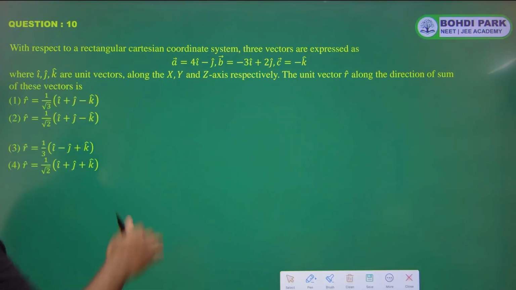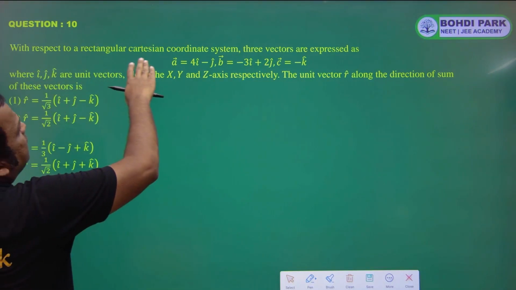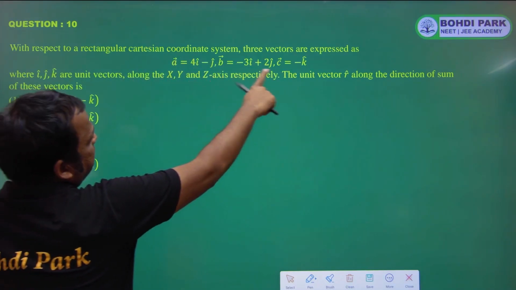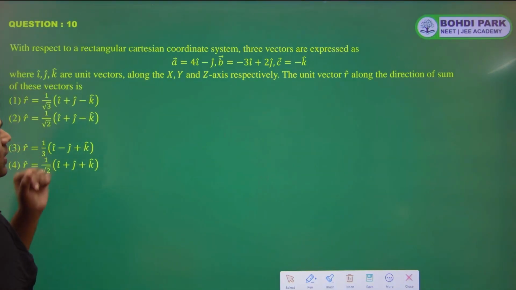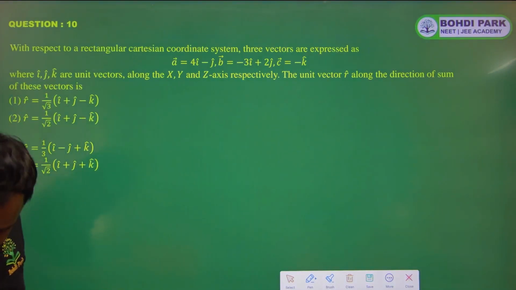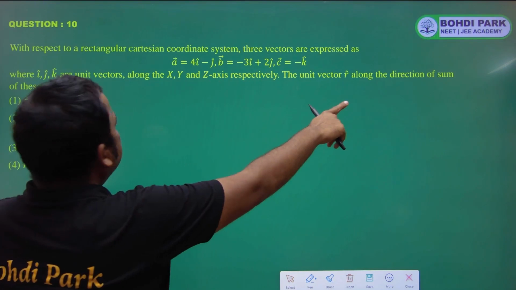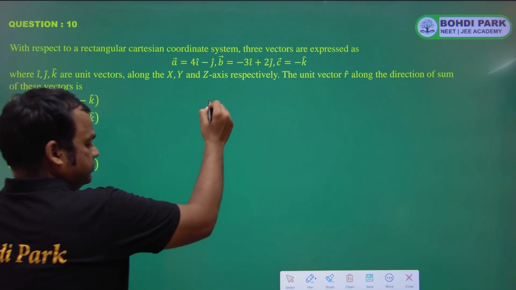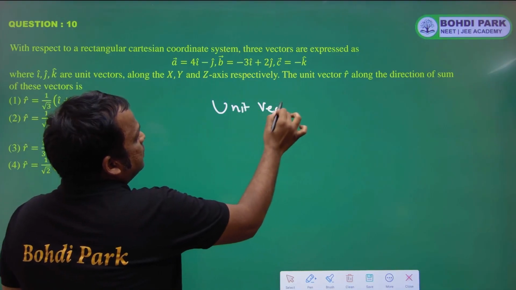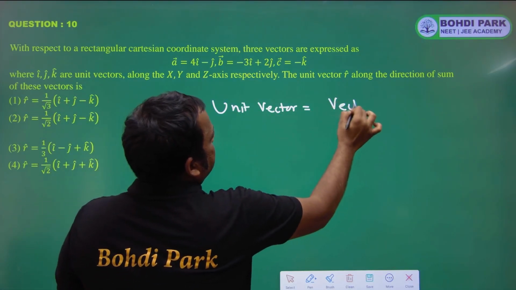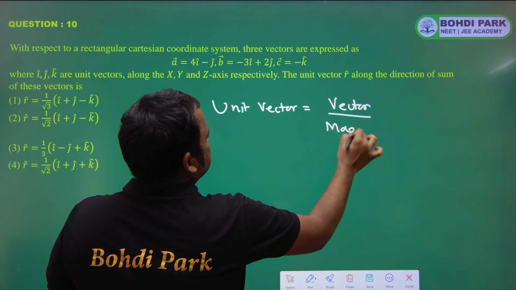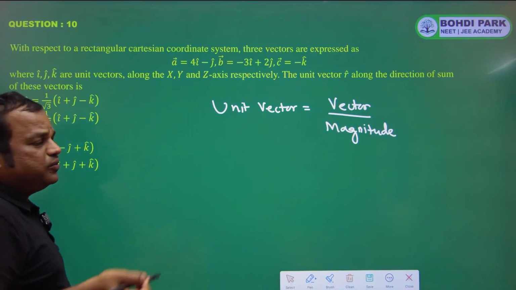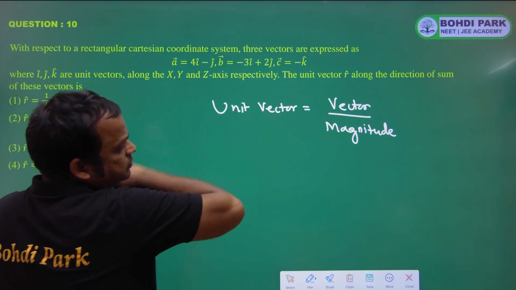Tenth question. With respect to a rectangular Cartesian coordinate system, three vectors are expressed: a vector, b vector, and c vector. We need the unit vector along the direction of the sum of these vectors. Unit vector is equal to vector by magnitude. When we divide a vector by its own magnitude, we get the unit vector.